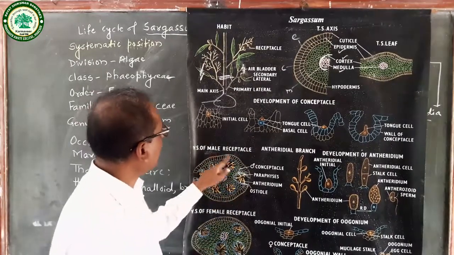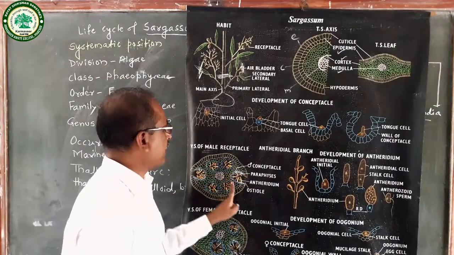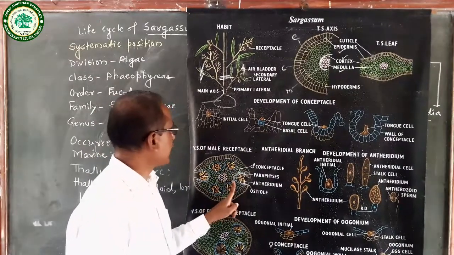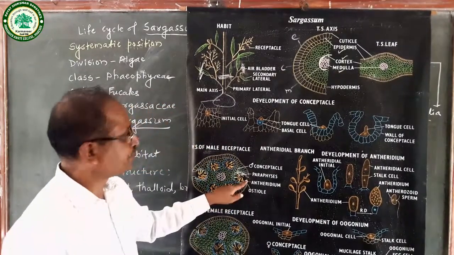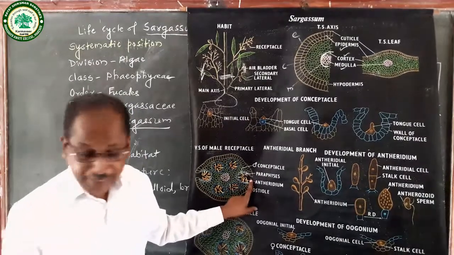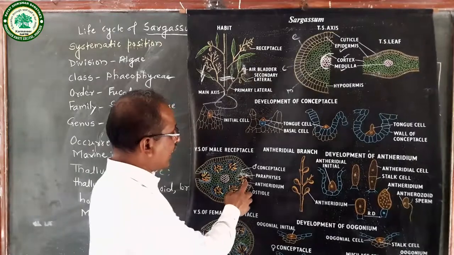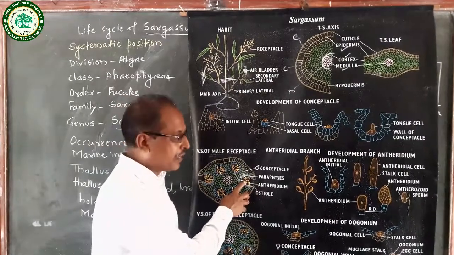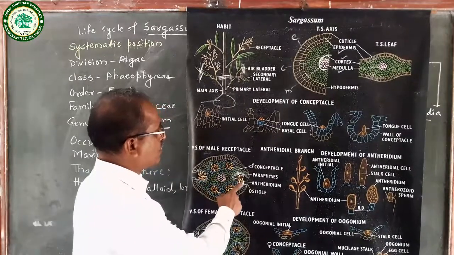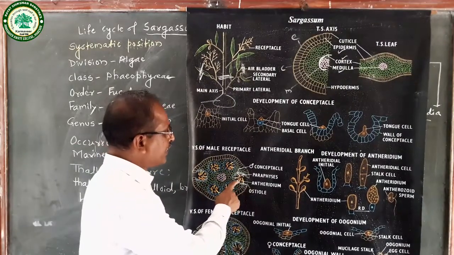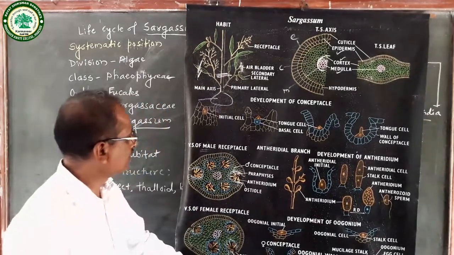This is the male receptacle. In the male receptacle, male conceptacles are present. It consists of an ostiole, or opening. Here is the antheridium, and alternate, here is also antheridium. Stalk is present, therefore called stalked antheridium. Here is also antheridium. Alternate to this, there is a paraphysis.